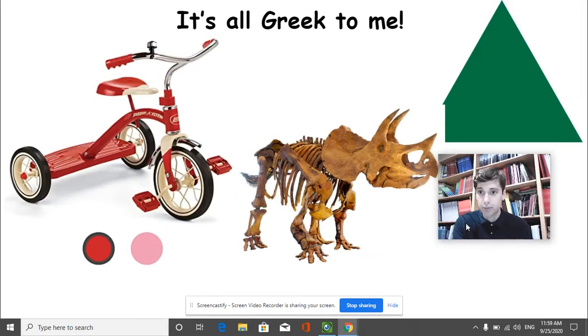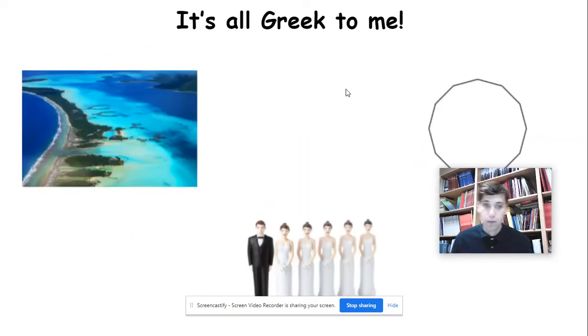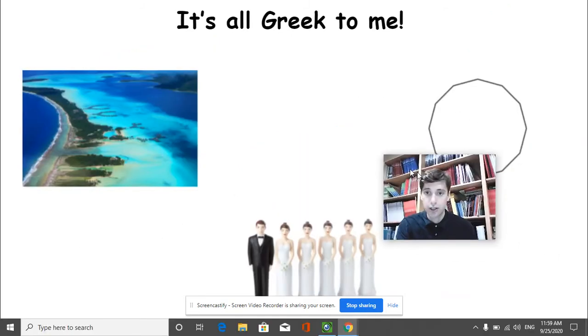My triangle is blocked here. I was trying to show a picture of a triangle. A tricycle, which you might have ridden before. You had a bicycle. And then this is a dinosaur. What type of dinosaur? Well, this is a triceratops, which we know because it's got 3 horns. So mono 1, bi 2, and then tri is 3. And the last Greek root that we're going to need to know for this unit is, what do these 3 share in common?